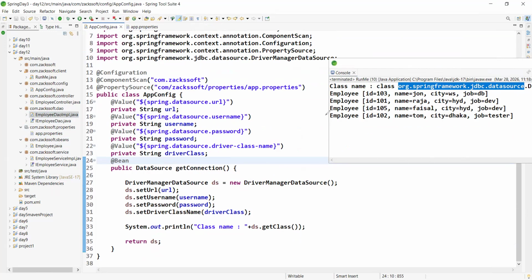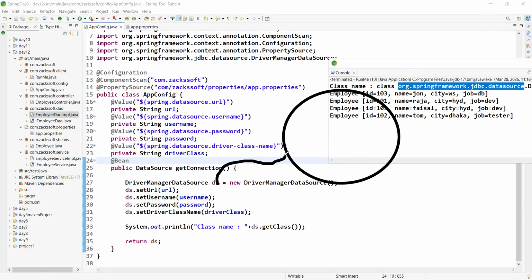So boss, what does connection pool mean? Connection pool simply means this is the connection pool, right? Okay, so here DS is pointing to this connection pool only, right? Here multiple connections are available, right?